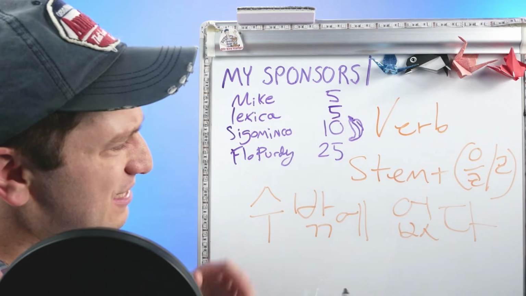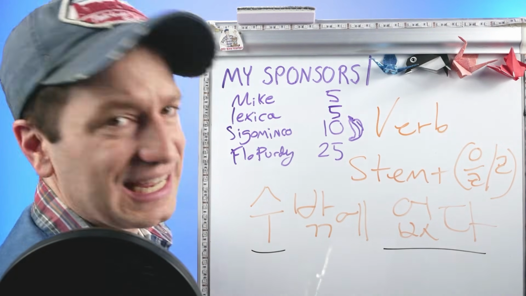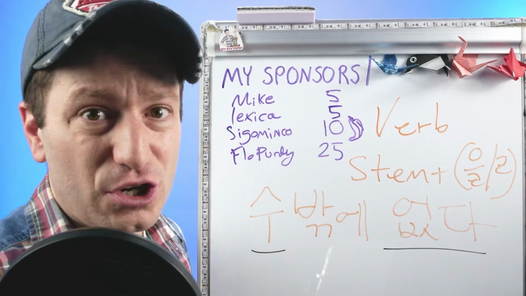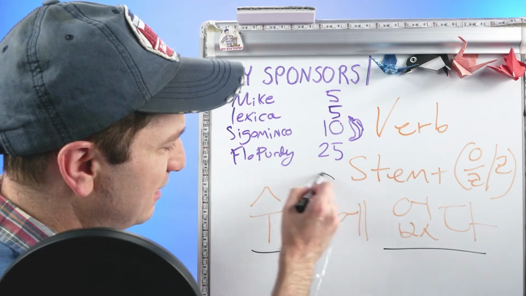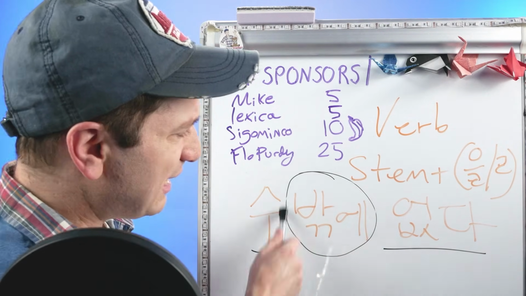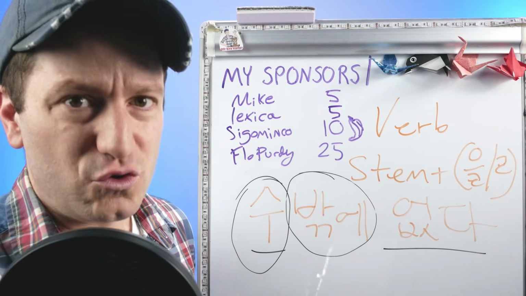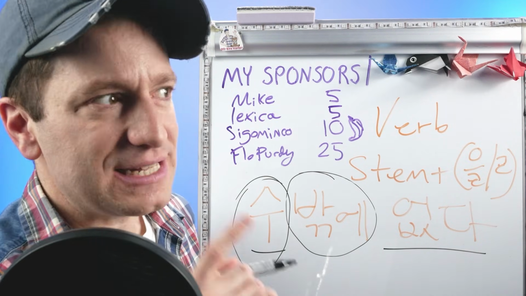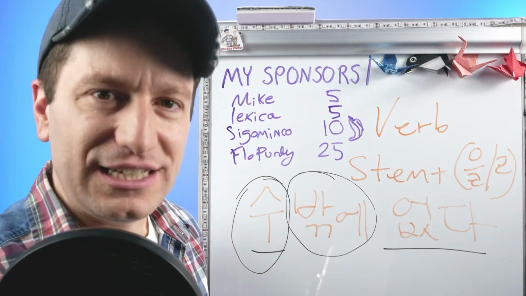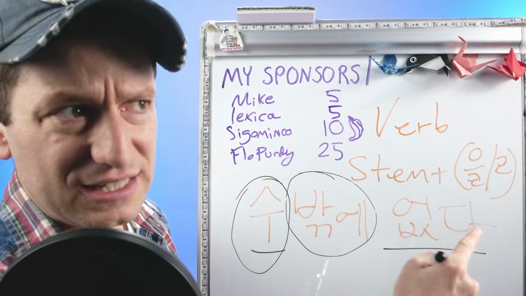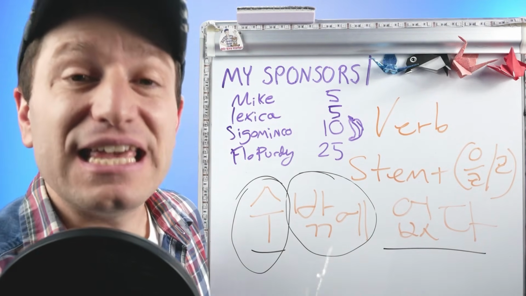But now, instead of just saying 수 없다, like I cannot, like 갈 수 없어요, I can't go. 할 수 없어요, I can't do it. Now you're adding in 수 밖에 없다, for example. 할 수 밖에 없어요. So, 수 is not a normal Korean noun, but it's a special noun that's only used in grammar forms, specifically this grammar form, 수 있다 and 수 없다, and it means an ability.